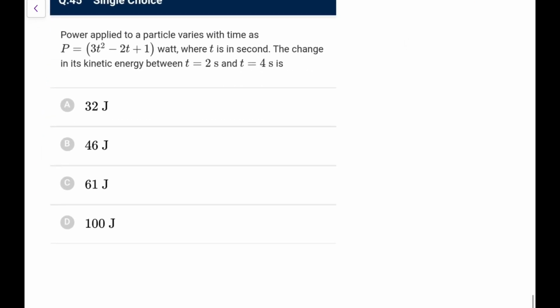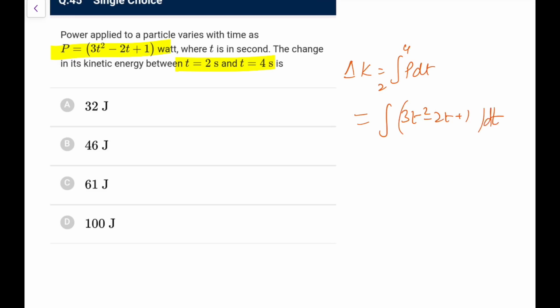Last, power supplied to the particle goes with time as this. T is in second. The change in its kinetic energy, again we are doing it so many times. Change in kinetic energy is integration p dt from 2 to 4. I think the same data we have done before. Do it again. 3t square, t cube, t square plus t from 2 to 4.